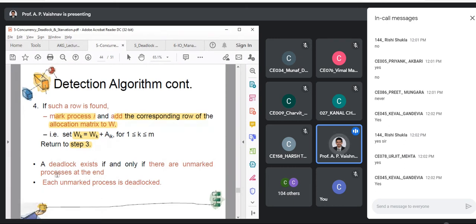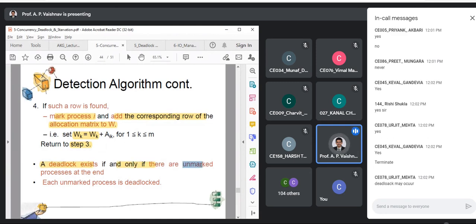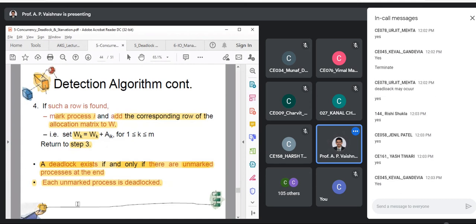Yes, we can summarize that a deadlock exists if and only if there are unmarked processes at the end. Okay? And each unmarked process is a deadlocked process. Right? Clear with this algorithm, so that we can go with the example, right?